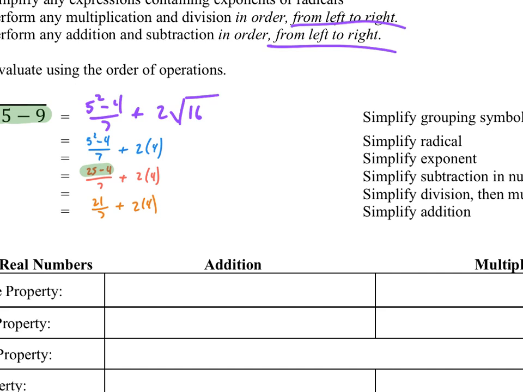Now we've done all the exponents and all the groupings, so we're on the division and multiplication step, and we want to go from left to right. The 21 divided by 7 is on the left, so that's the first thing we simplify. Then the 2 times 4 is on the right, so it's the second thing we simplify. And of course 3 plus 8 is 11, so our final value is 11.